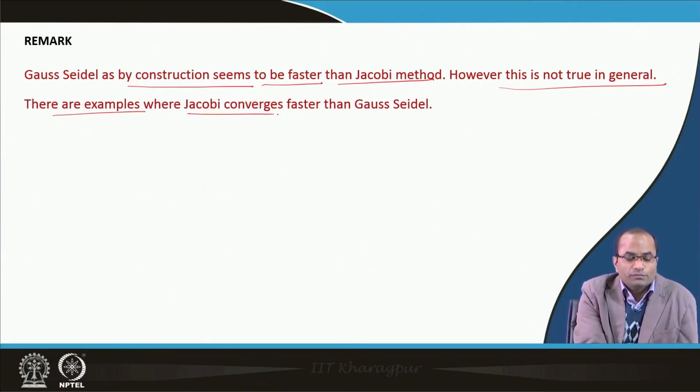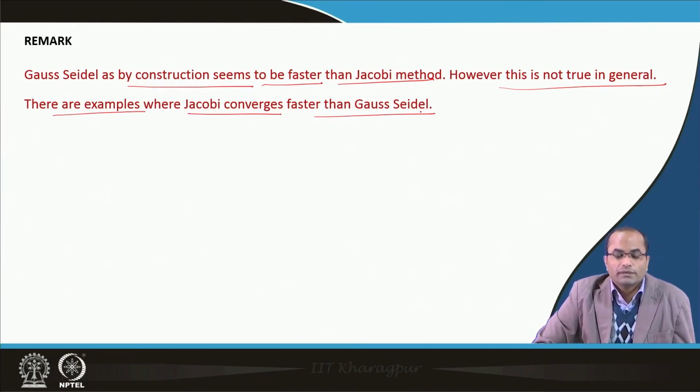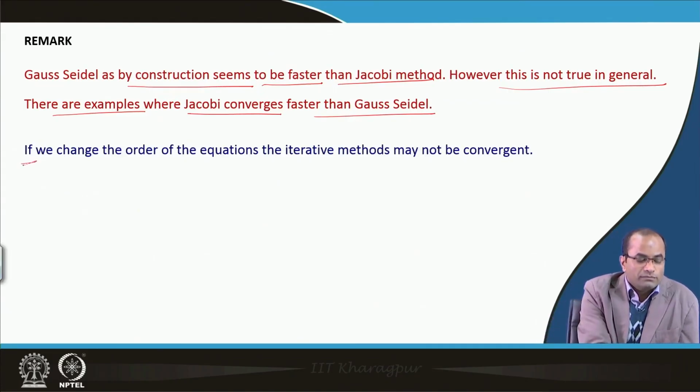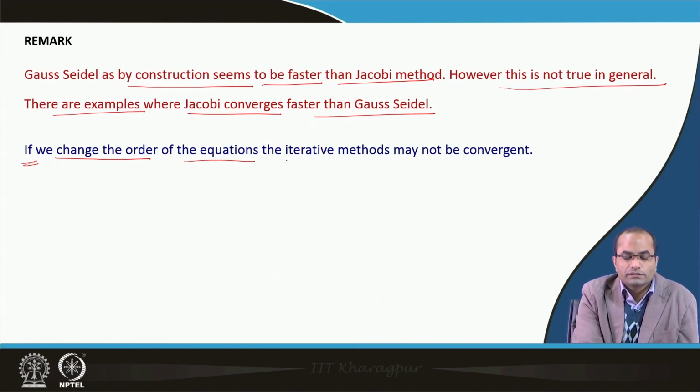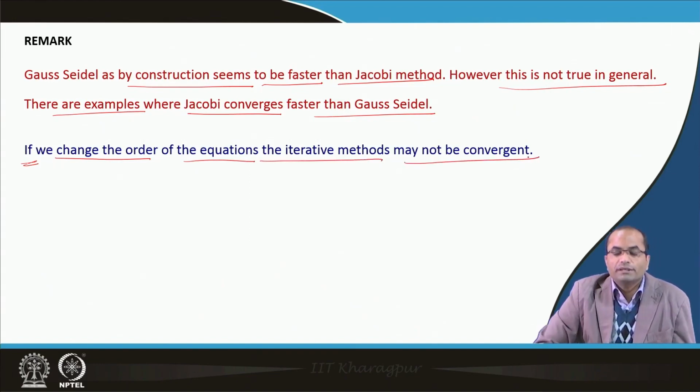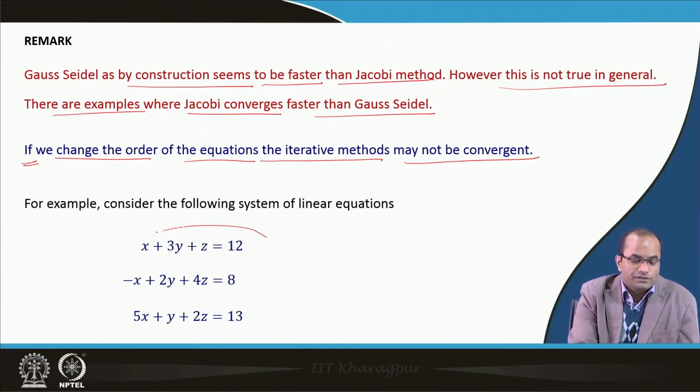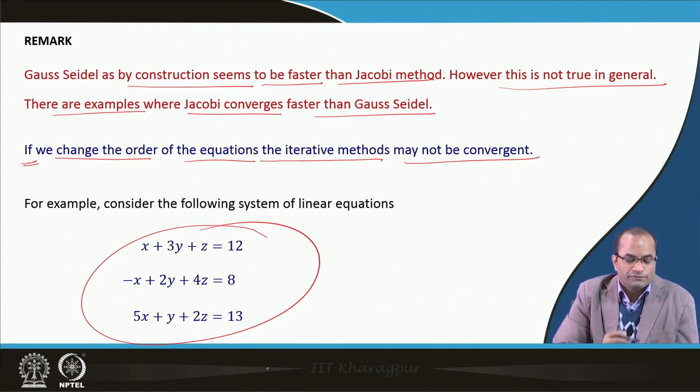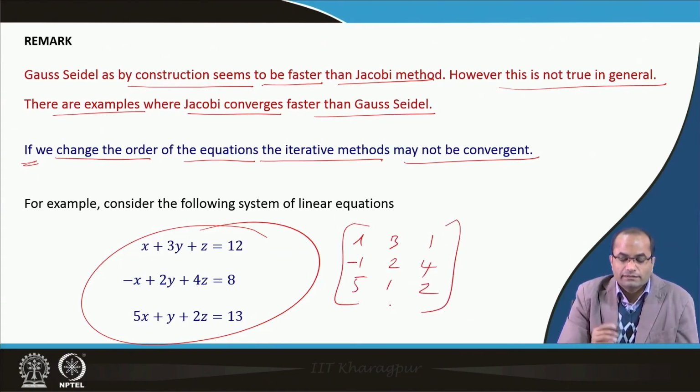There are examples where Jacobi converges faster than the Gauss-Seidel method, and another remark here is that if we change the order of equations, the iterative method may not be convergent. So, it is not that it does not matter in which order we have taken the equations, because like the earlier system, if we just change the order now. For instance, if we have taken this order now, first of all, our coefficient matrix is no more diagonally dominant. So, that is exactly the point here.